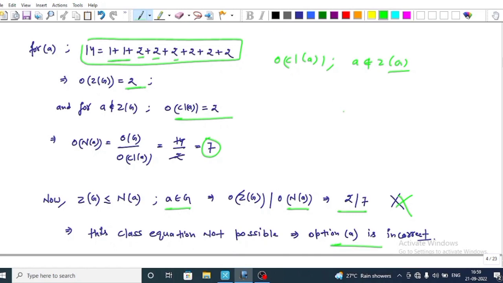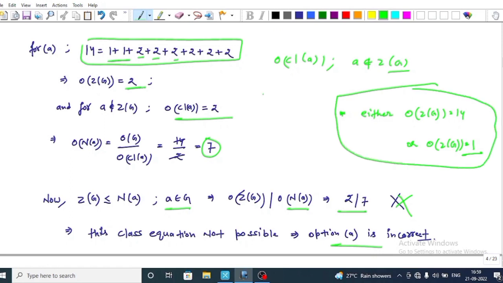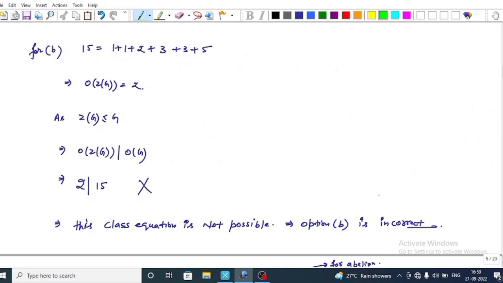And for a group of order 14, the result is either order of the center of G is equal to 14 or order of the center of G is equal to 1. Also using this result, this option is incorrect. Now come to option B.